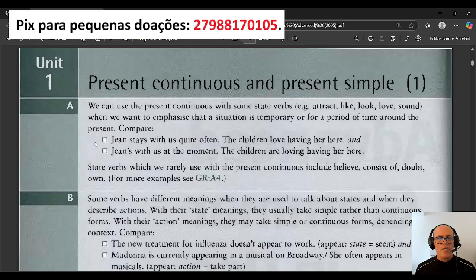Okay. Now here, when you look at the sentence, Jean stays with us quite often. The children love having her here. This sentence here is simple present. However, we got this having here after love. Okay, remember that. Doesn't matter the verb, any verb that we use after love, it has to be followed with ing. So the children love having her here is simple present.